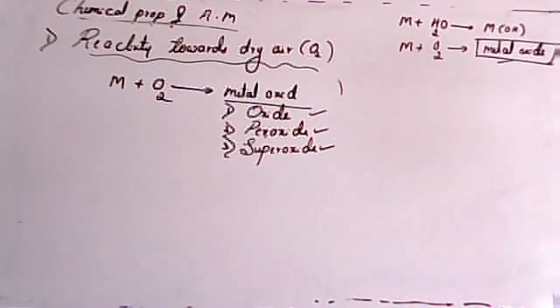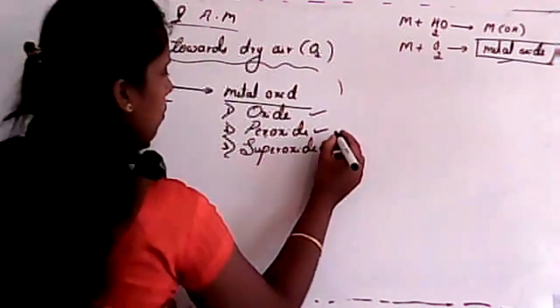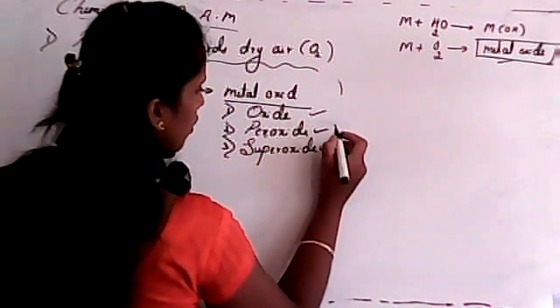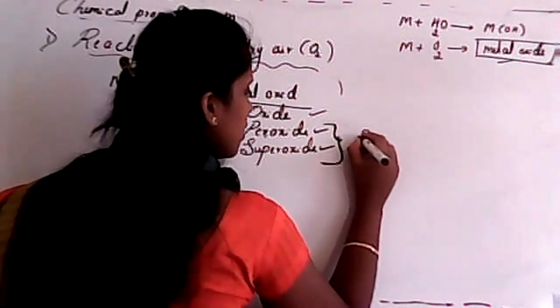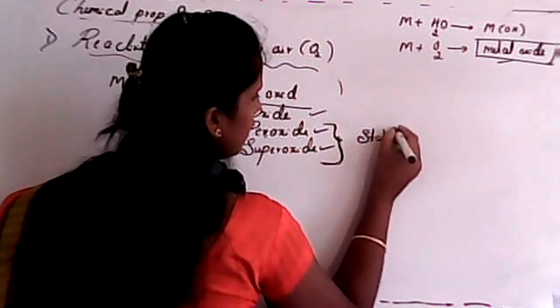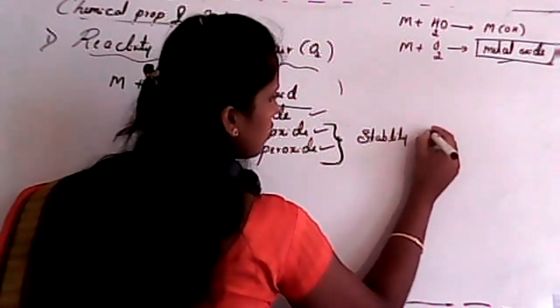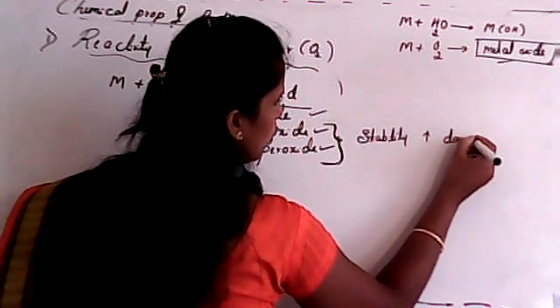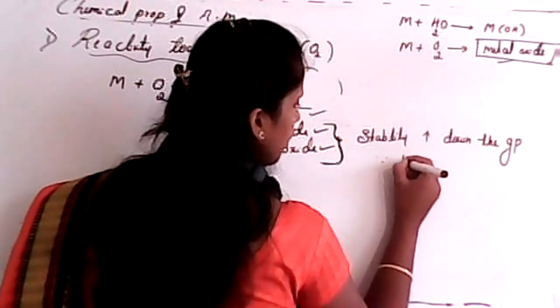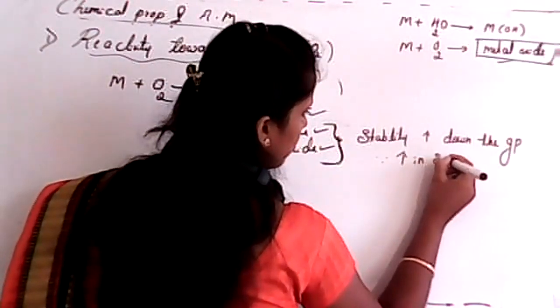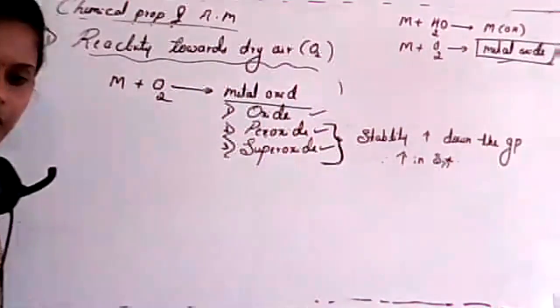So now listen, student. Stability of peroxide and superoxide increases down the group because of an increase in, about this I'll explain later, okay?